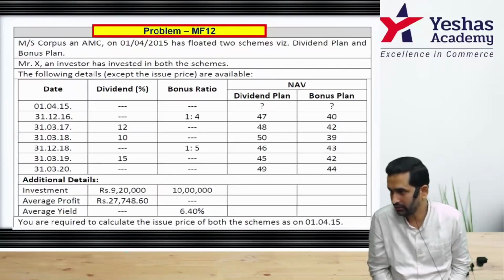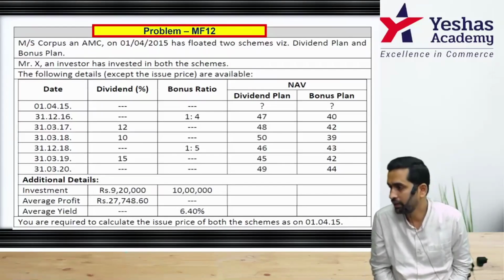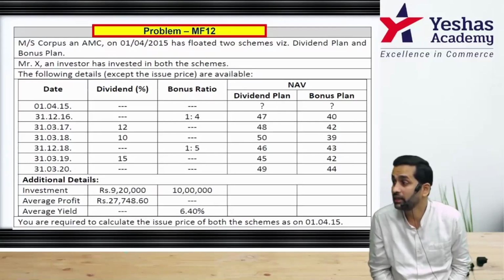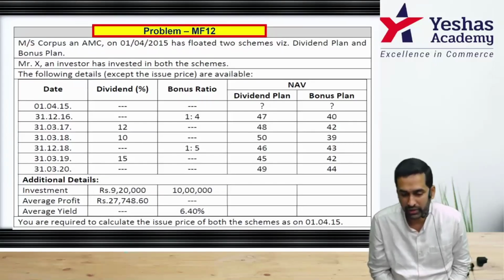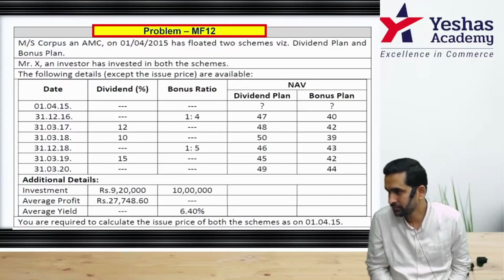Five years. In Calci, 27748 into 5. That's the total profit made by him. Plus, he invested 9,20,000 rupees. That is the total cash inflow. This is not initial investment. This is the total cash inflow on the day of redemption. Correct? And we are talking about dividend plan. Go to question. Go to NAV dividend plan is 49. Able to follow what I'm saying?